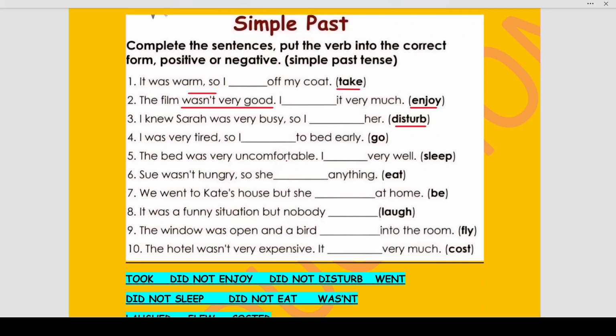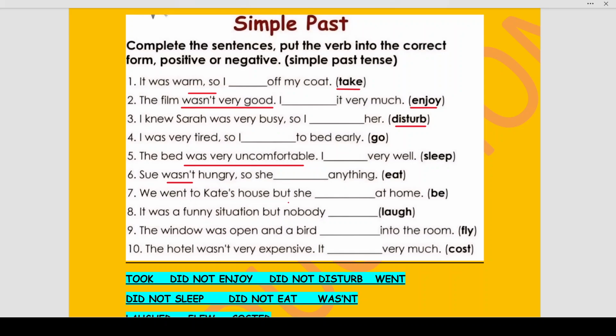The bed was very uncomfortable. I did not sleep very well. Why did I not sleep very well? Because the bed was very uncomfortable. Okay, so this is again a negative sentence. Sue wasn't hungry, so she dash anything. Main verb is eat. Sue wasn't hungry, wasn't is your negative sense. Was not is wasn't. Sue wasn't hungry, so she did not eat anything.